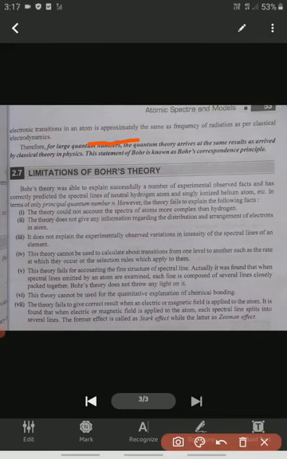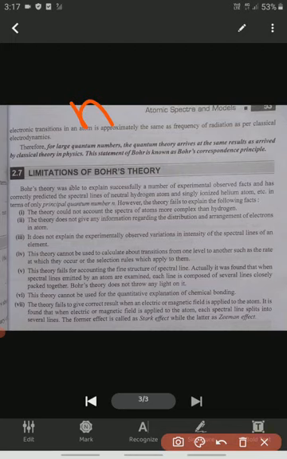Here n is the principal quantum number. When n has large values, the radiation is equal to the radiation classical theory predicts. This is the final conclusion of Bohr's correspondence principle.